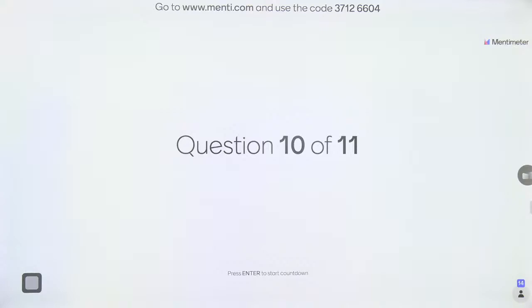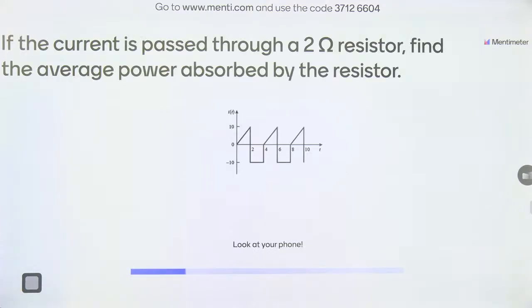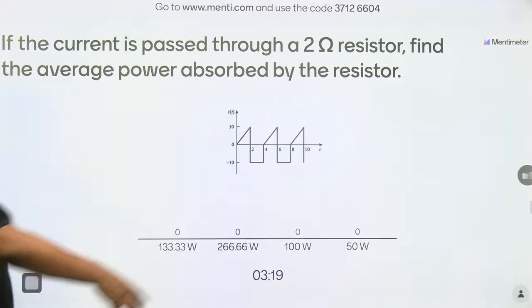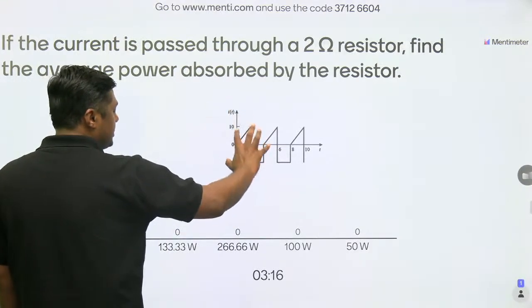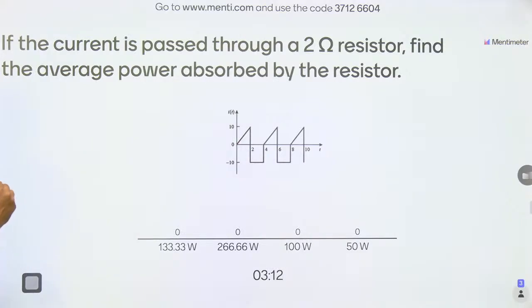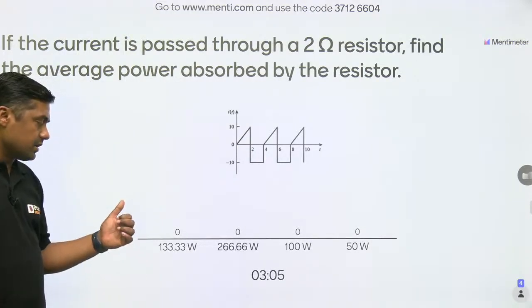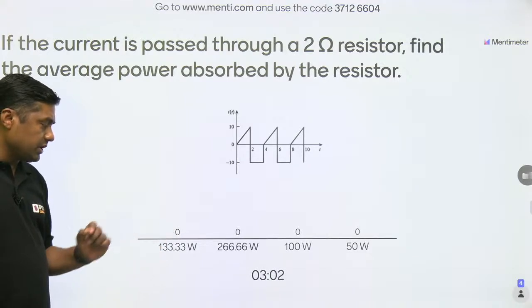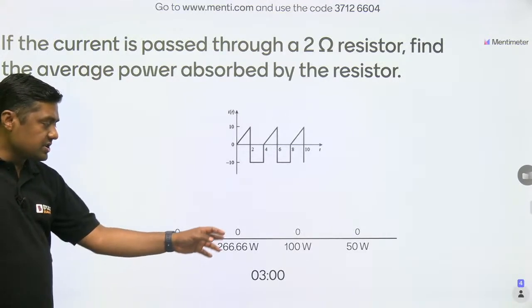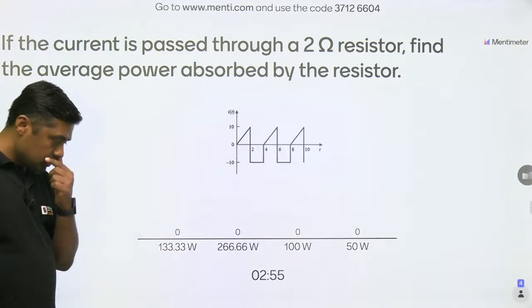Question 10 of 11. If the current is passed through a 2 ohm resistor, this is the current waveform. Find the average power absorbed by the resistor. What is the average power absorbed by the resistor? The first option is 133.33 watt, 266.66 watt, 100 watt and 50 watt. These are the 4 options.